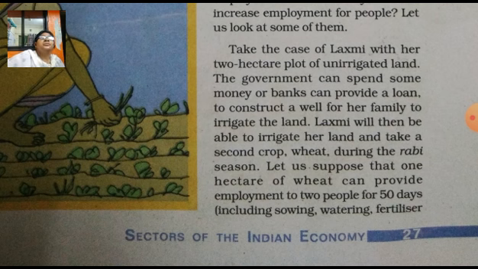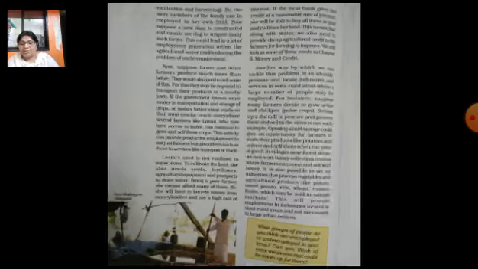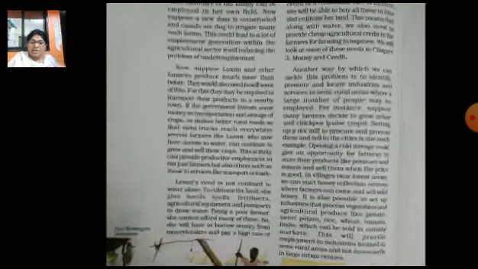Let us suppose that 1 hectare of wheat can provide employment to 2 people for 50 days. If she grows wheat after this irrigation facility becomes available, then she gets work for 50 days, including sowing, watering, fertilizer application and harvesting.